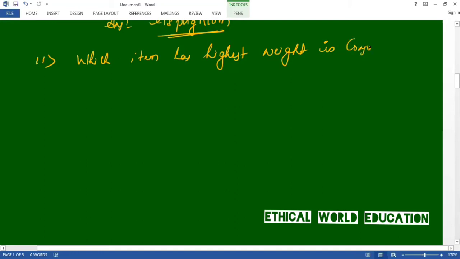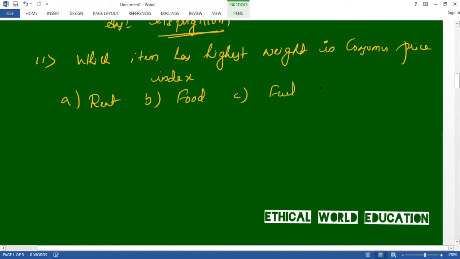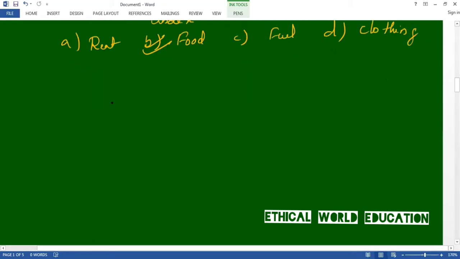Option A was rent, option B was food, option C was fuel, option D was clothing. So the answer to this is food. Food has the highest weight in the Consumer Price Index. Okay, let us move to the next one, that is the 12th one.